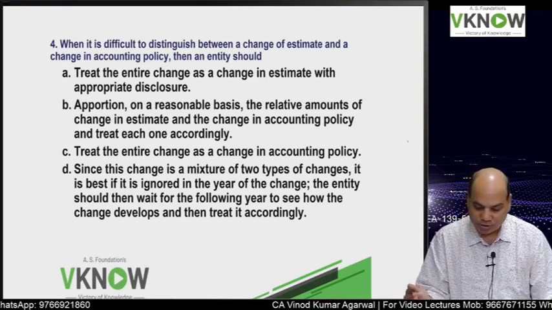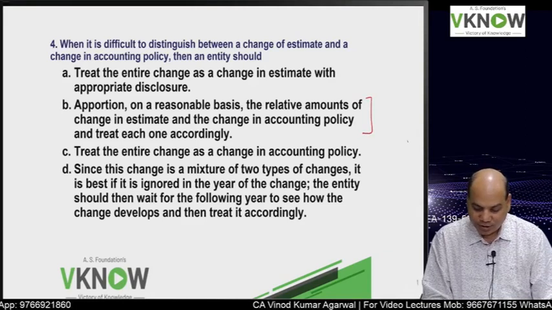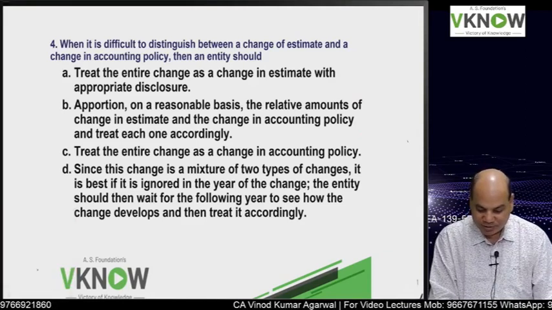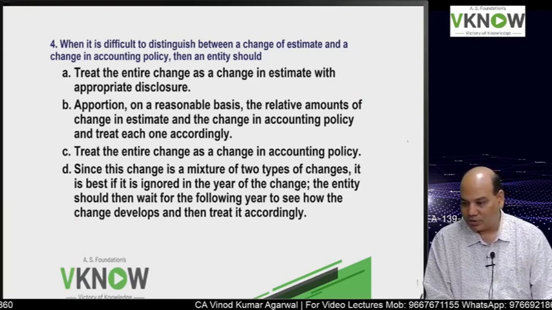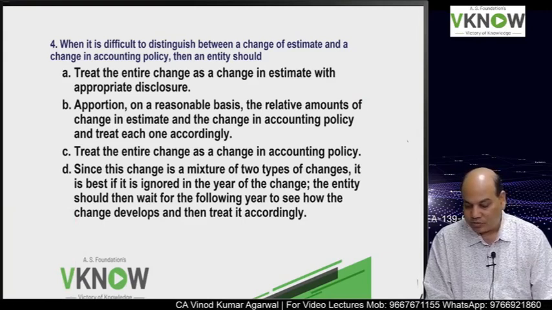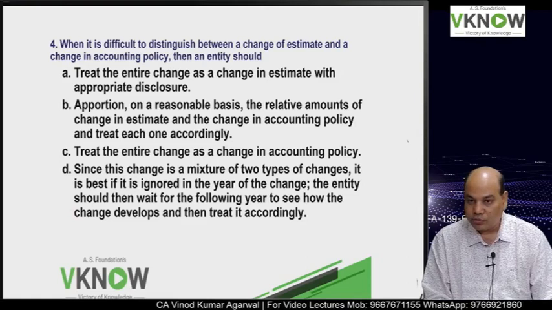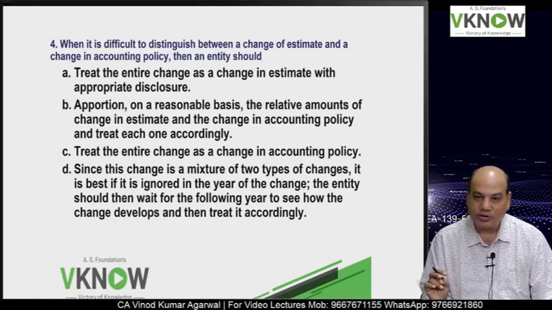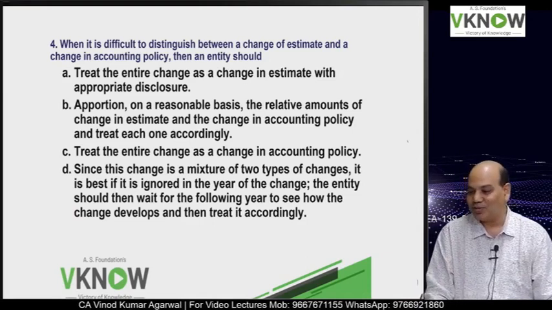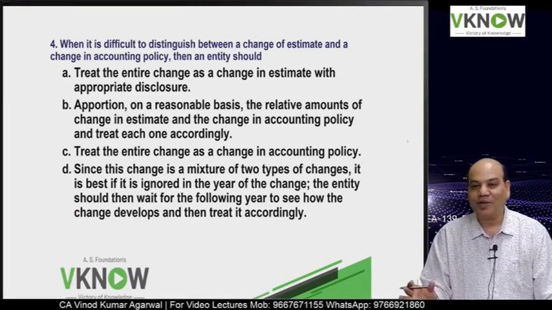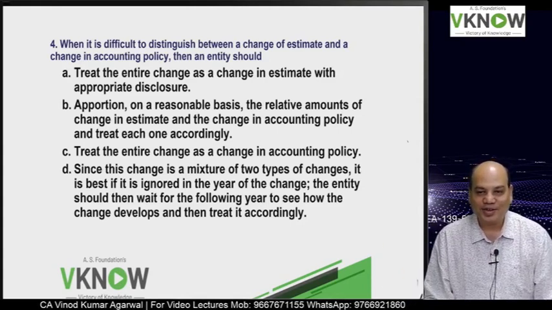Very good. Imagination. I can't even believe some people can imagine such thing. Treat the entire change as a change in accounting policy, and treat this change as a mixture of two types of changes. It is best if it is ignored in the year of the change. The entity should then wait for the following year to see how the change develops and then treat it accordingly.